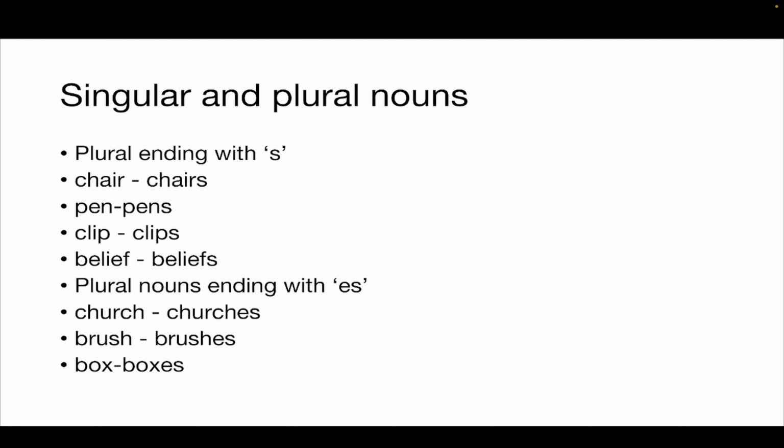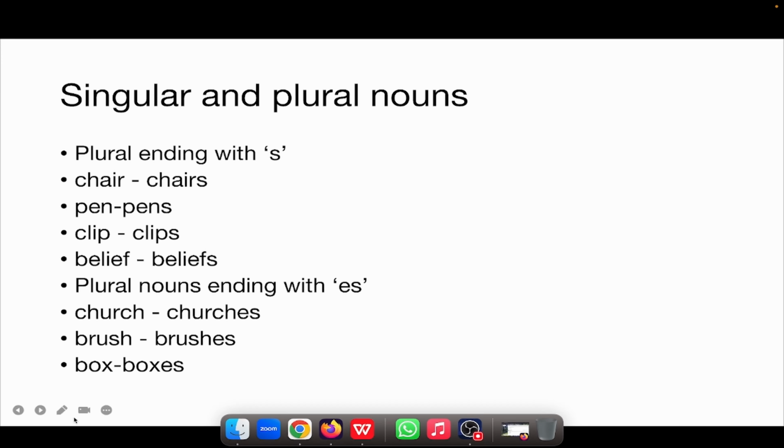Then we have the singular and plural nouns. So plurals that end with s. This is interesting to learn, people. So chair becomes chairs, pen becomes pens, clip becomes clips, belief becomes beliefs. If you see, there is f followed by s. So this is the simple way of ending plurals, but this is not always a convention. Nouns end in umpteen number of different ways in English other than ending with plurals. So it's all about sounds, it's all about sophistication, it's all about how it has been in use for so long. So that's why they end in different ways.